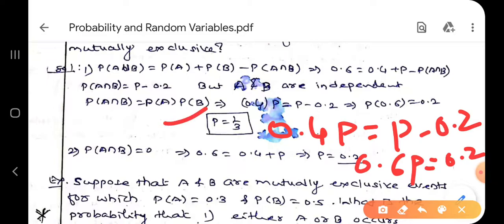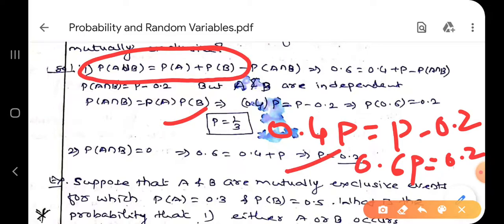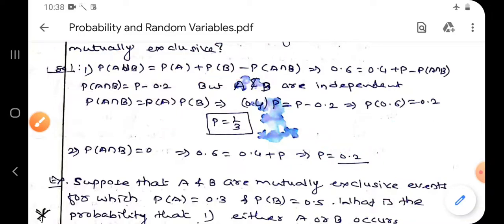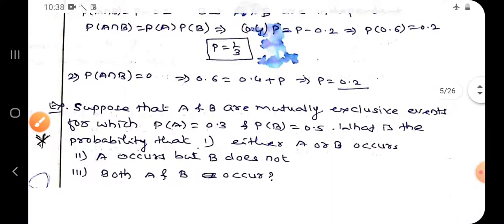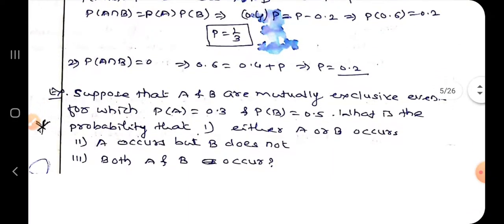Now second, mutually exclusive. Mutually exclusive means P of A intersection B is 0. Means P of A union B is equal to P of A plus P of B. Right? So I get the value of P is 0.2. Understood?